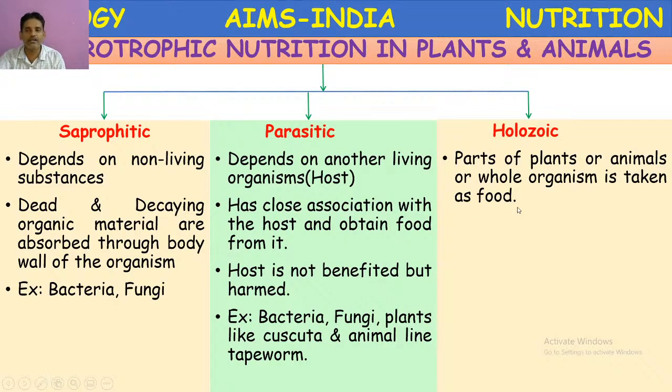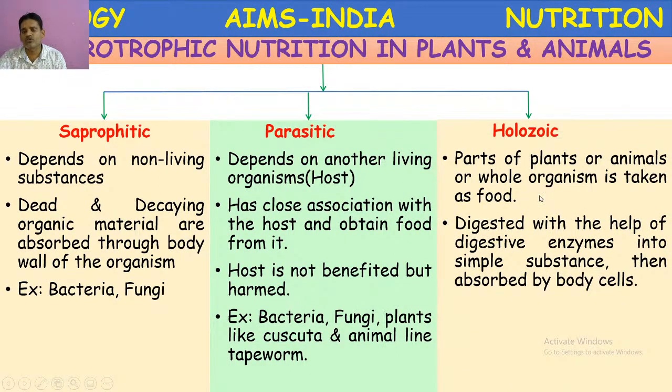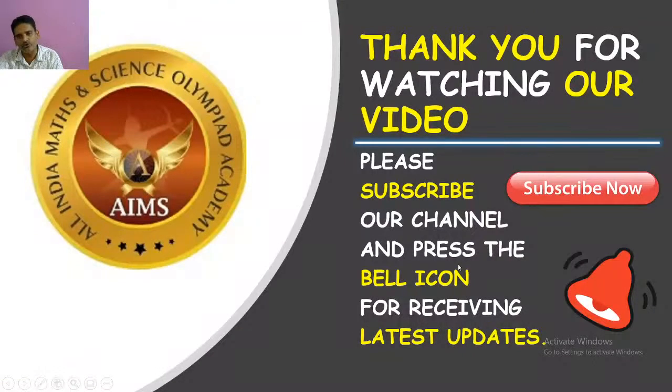These holozoic animals digest the food material with the help of digestive enzymes into simple substances, which are then absorbed by body cells. This process may take place in the lumen of the intestine in higher organisms, or in unicellular organisms like amoeba, inside the food vacuole, where hydrolytic enzymes are involved. So this type of nutrition is called holozoic nutrition.